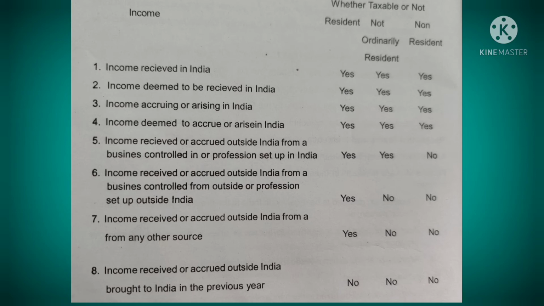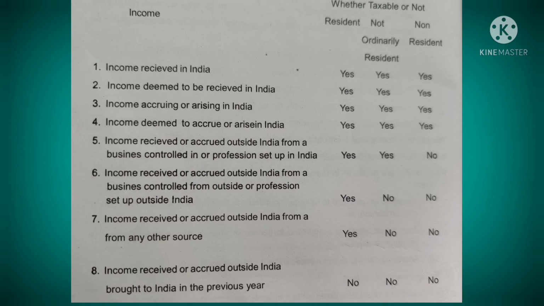Next is income received or accrued outside India from any other source. It will again be taxable to resident only. Not ordinarily resident and non-resident are not taxed. Next is income received or accrued outside India brought to India in the previous year. Such amount is not taxable in all three categories.